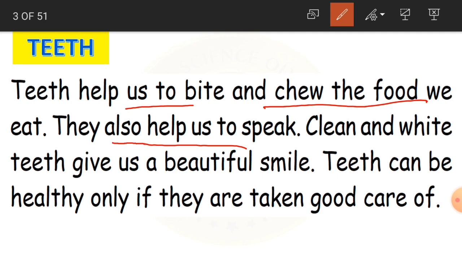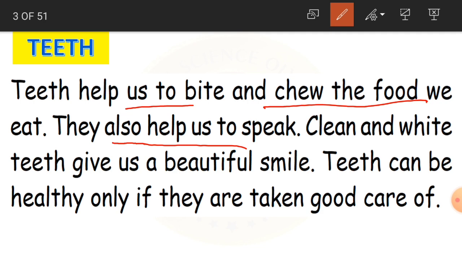If you have teeth, then the sound of the words will be very clearly audible, we can hear it very clearly. We can understand the language very well. So teeth are also responsible for good speaking.